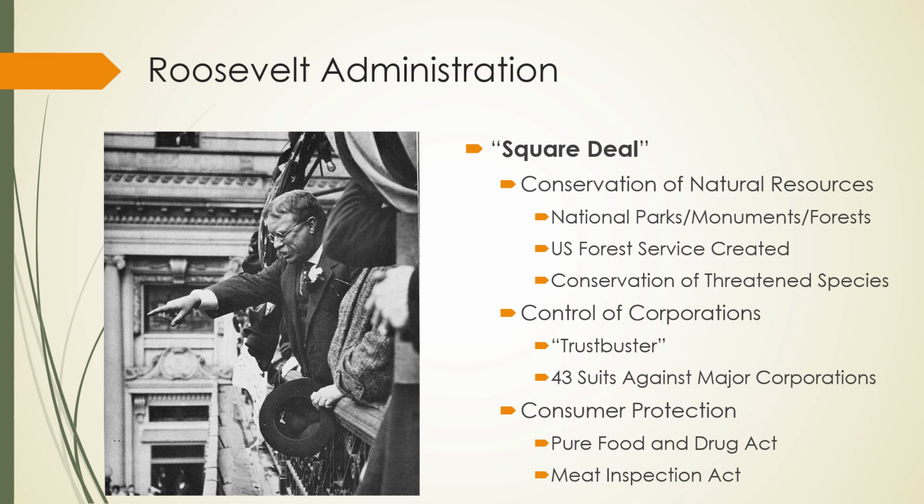Okay, so the square deal is essentially Roosevelt's domestic policy. Sometimes you can remember this by thinking of the 3 C's. The square deal is the conservation of natural resources, the control of corporations, and consumer protections. For example, conservation of natural resources. We talked about this in the progressive era video, the national parks, national forests, national monuments. A lot of that policy happened under the Roosevelt administration.